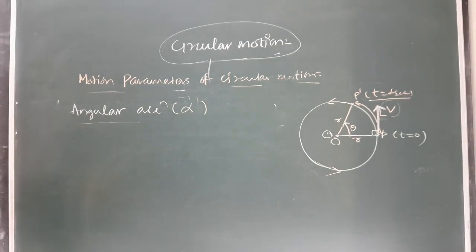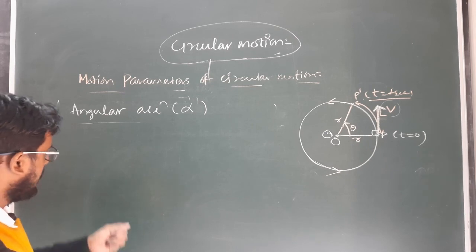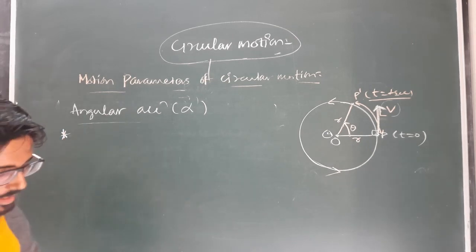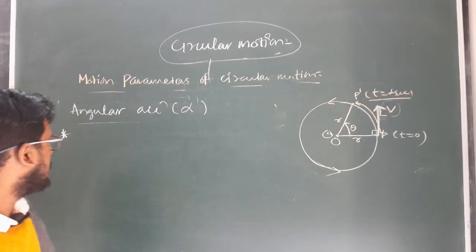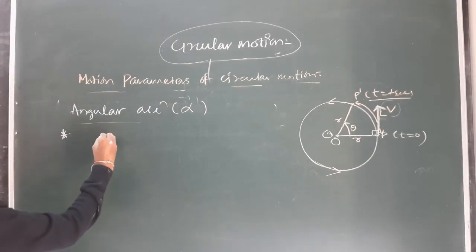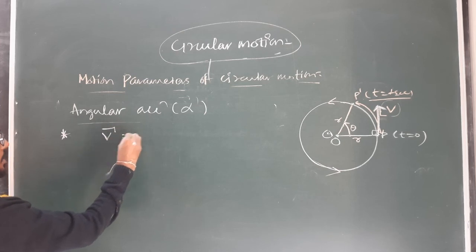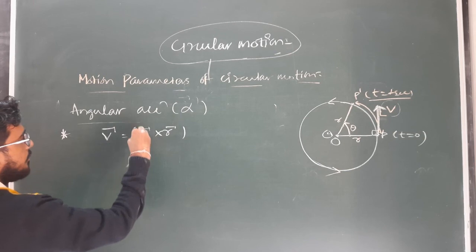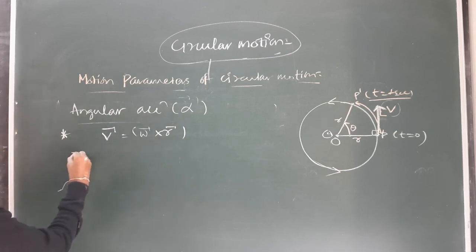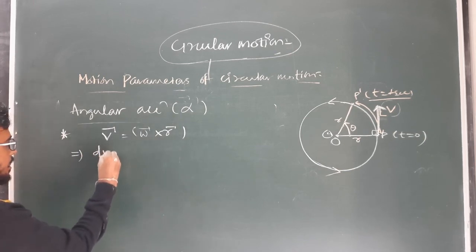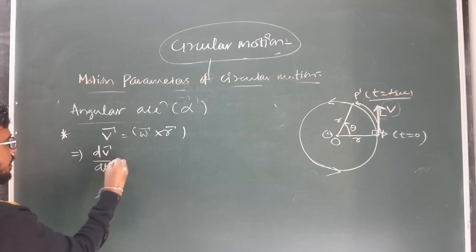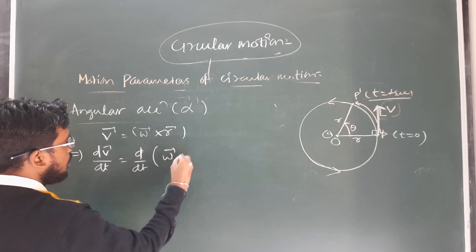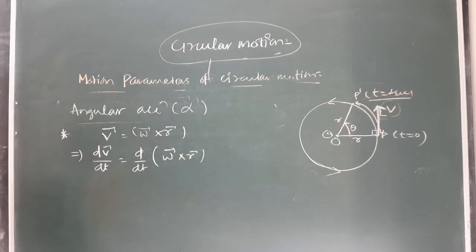But in vector form, what is the vector relation between linear acceleration and angular acceleration? As we already know, the linear velocity v is defined as omega vector cross r vector. Now differentiating both sides with respect to time, it will be dv vector by dt, which is equal to d by dt of omega vector cross r vector. Clear?